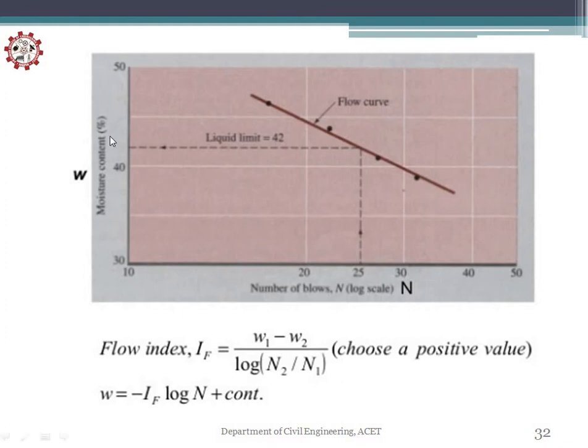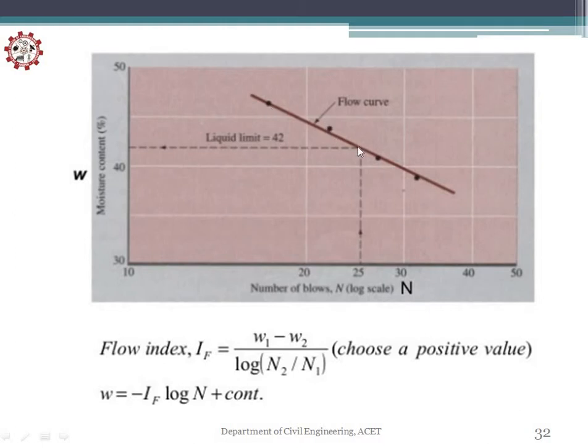So you have to arrange those on the vertical axis, and on the horizontal the number of blows, and we have to calculate the value for 25 number of blows always. You have to take the semi-log graph paper. Here the 4 readings are plotted. This is the flow curve.